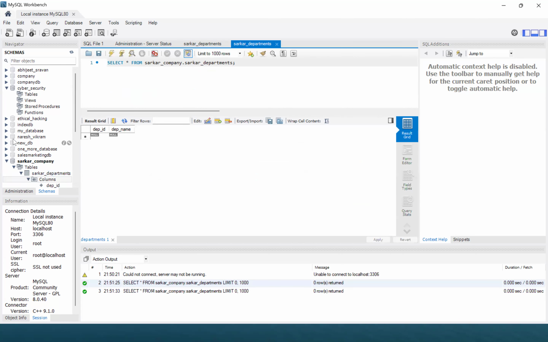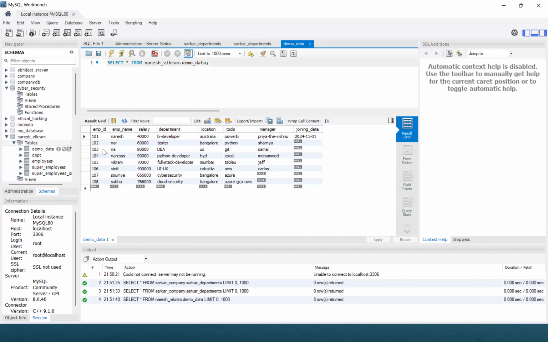Okay, this one doesn't have that much data. Meanwhile, Naresh Vikram, we can have. Yeah, so we have some data here, okay? Naresh underscore Vikram is a MySQL table name.